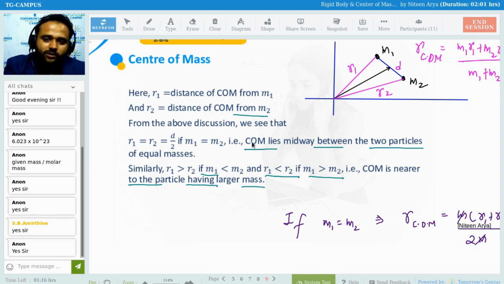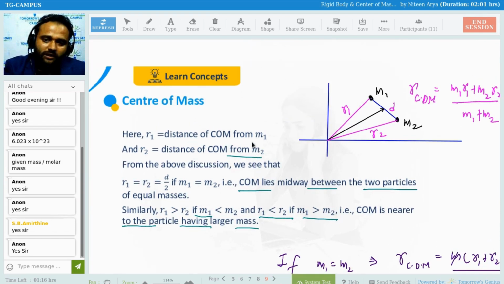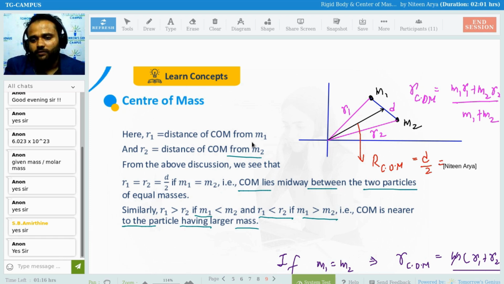So M cancels, then R1 plus R2 divided by 2. So that is your exact point, RCOM, which is D by 2, or directly R1 plus R2 by 2 for M1 equals M2 equals M.